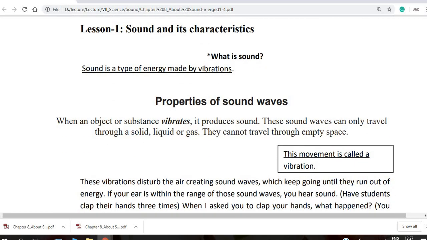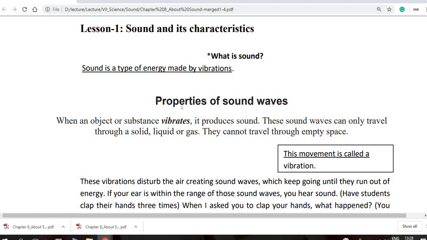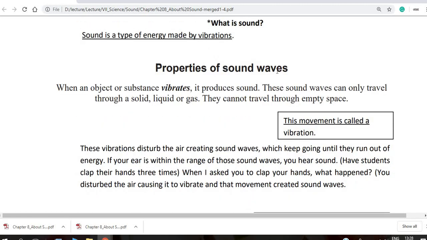Okay, so another thing is the properties of sound waves. So what are the properties of sound waves? When an object or substance vibrates, it produces sound. A substance or object has atoms and molecules inside it. The atoms are vibrating, and that means the sound is produced from the vibration.